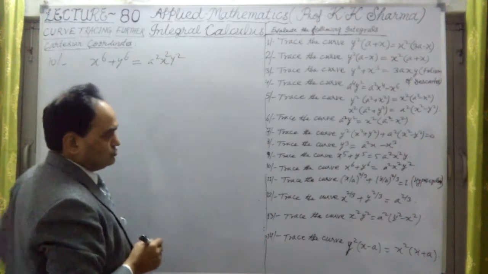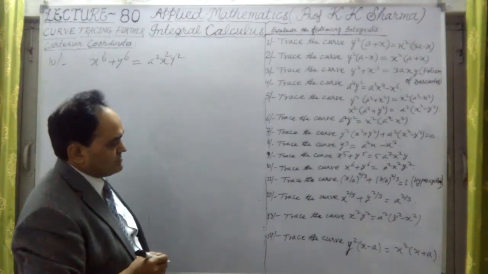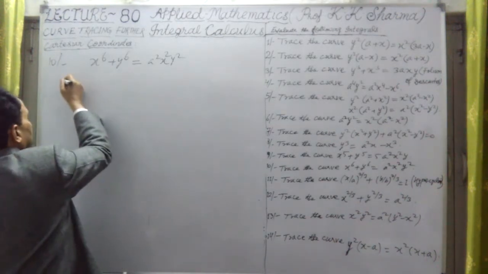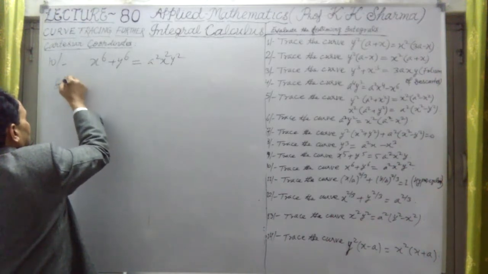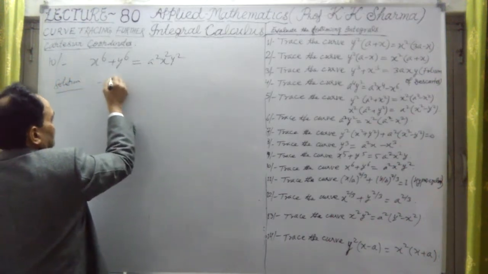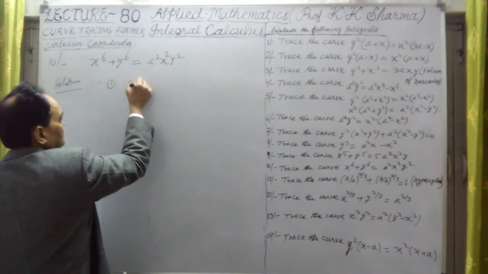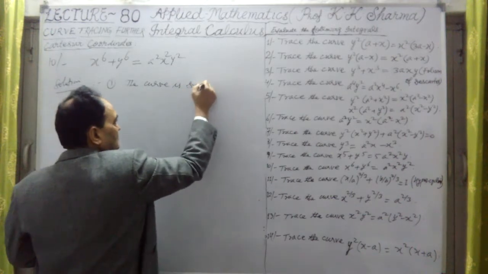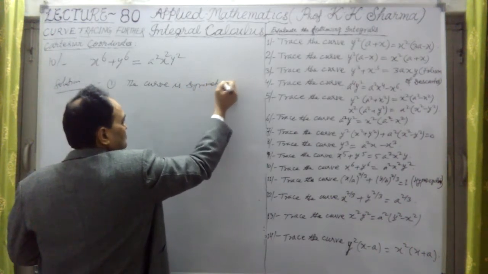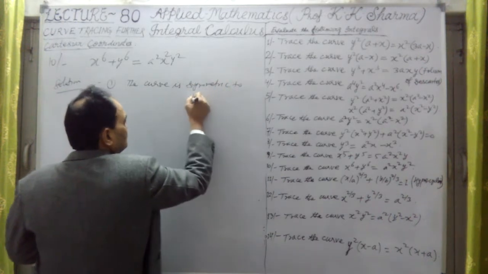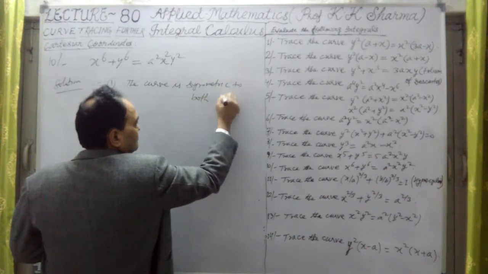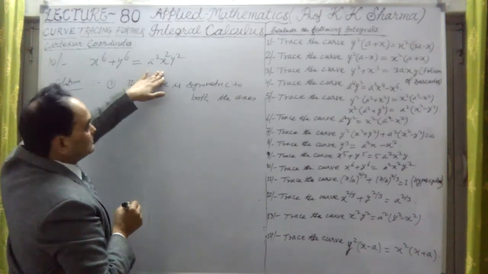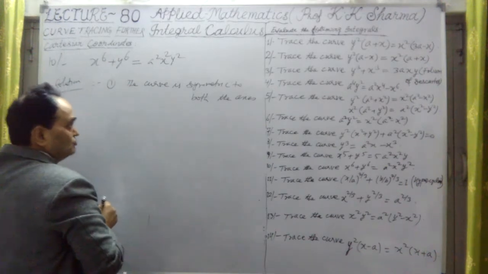Alright. So this is symmetric about both the axes. Solution: here, first point, the curve is symmetric to both the axes. The reason is that even powers are there of both the variables.